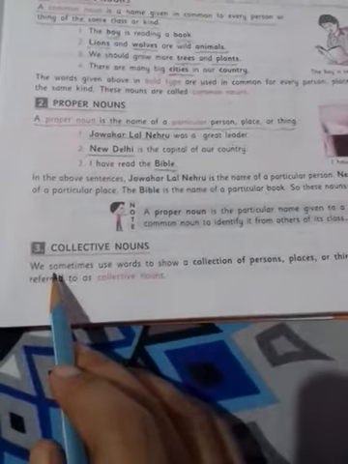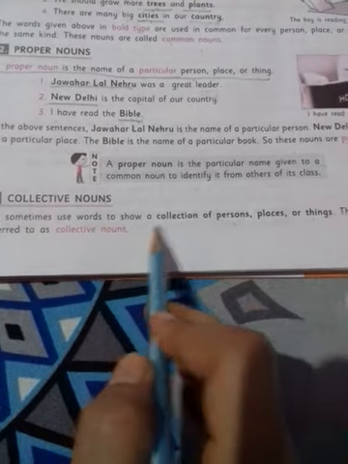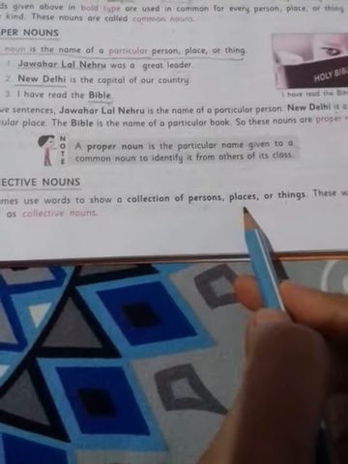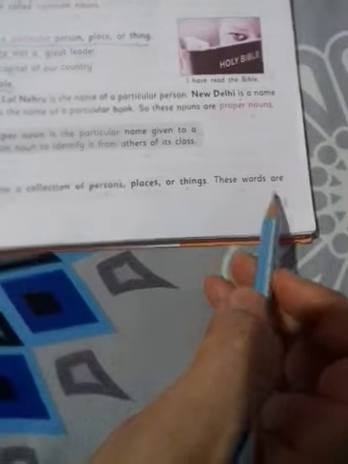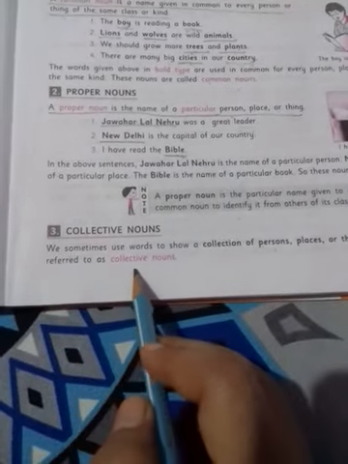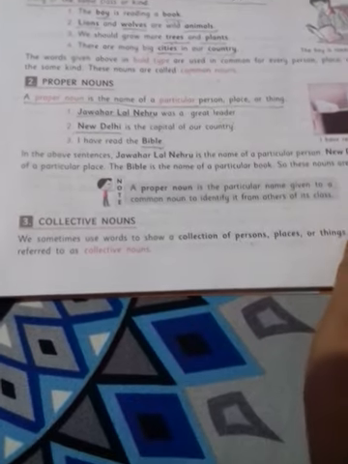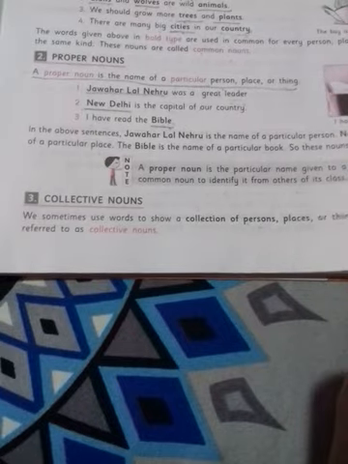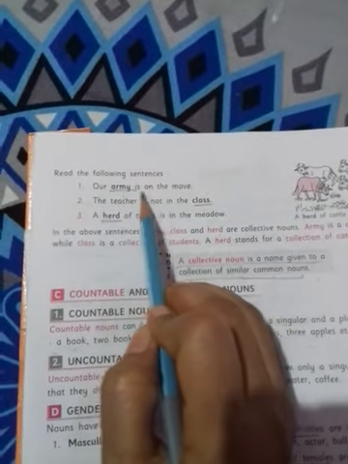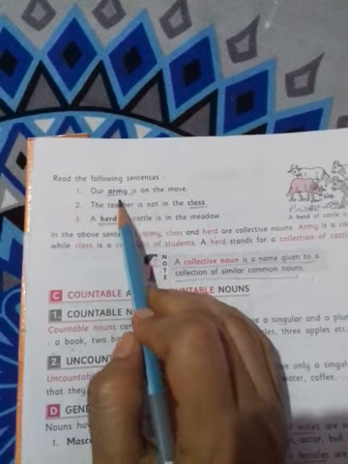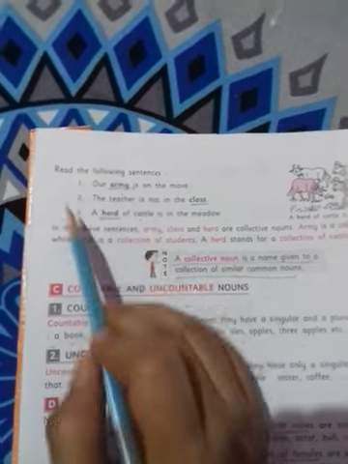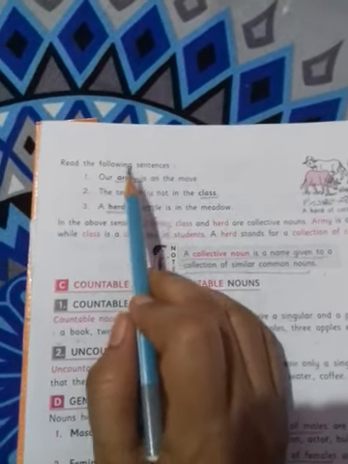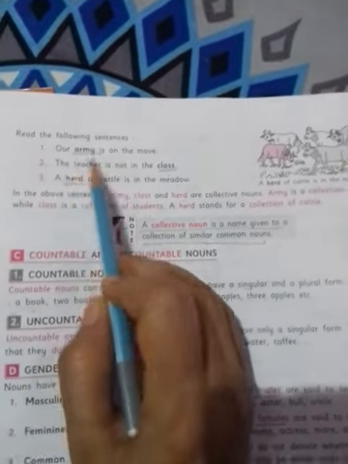Now collective nouns. We sometimes use words to show a collection of persons, places or things. These words are referred to as collective nouns. Collection of persons like crowd. If a lot of people are there, then what will we say? Crowd of people is there. Now read the following sentence. The army is on the move. Army means many soldiers are there. Together we call it an army. A collection of soldiers is called an army.